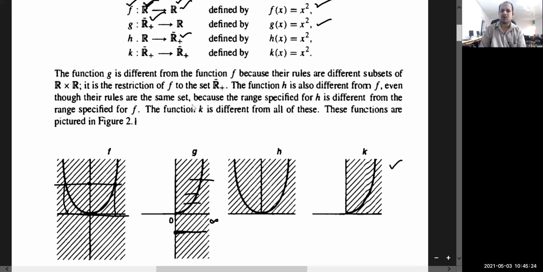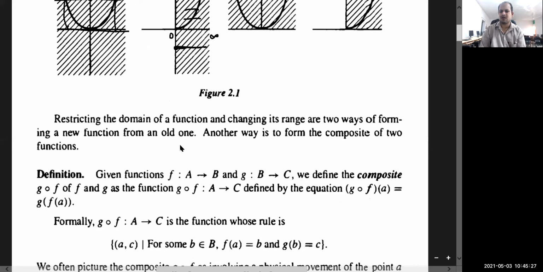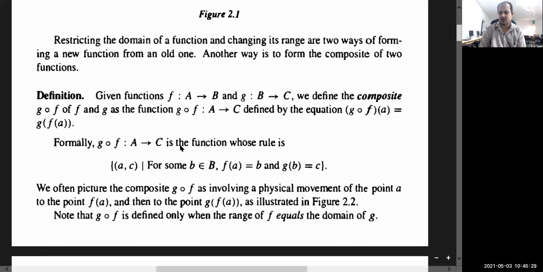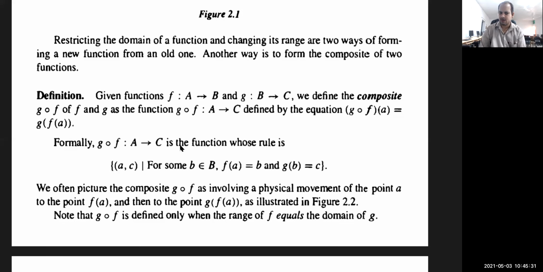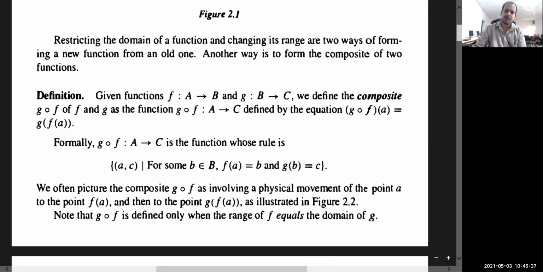I am not going into detail, because I will share my video lecture in which I have discussed this concept in detail. Here I just want to recall. Look at what is written: restricting the domain of a function and changing its range are two ways of forming a new function from the old one. And another way you already know is by taking the composition of two functions. So that is the rule here.